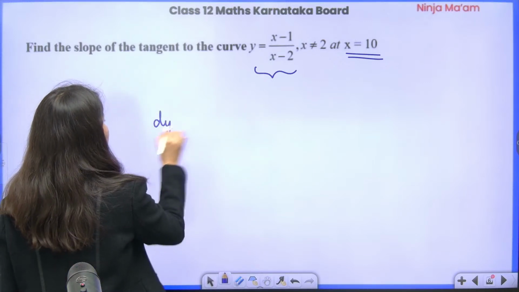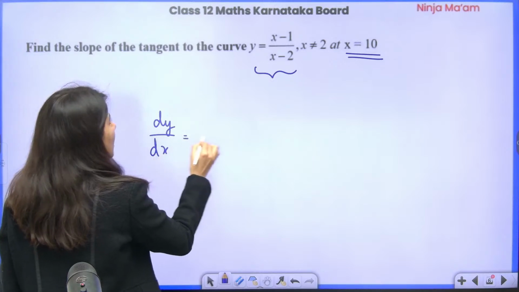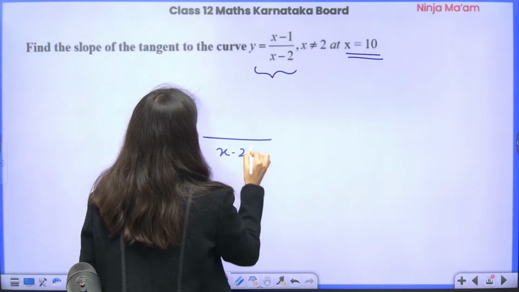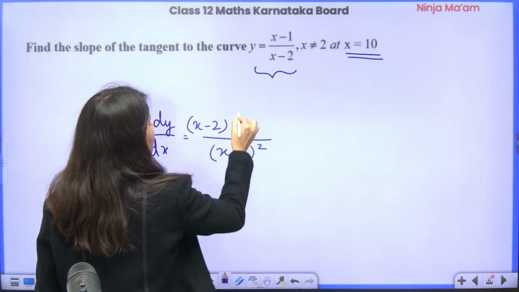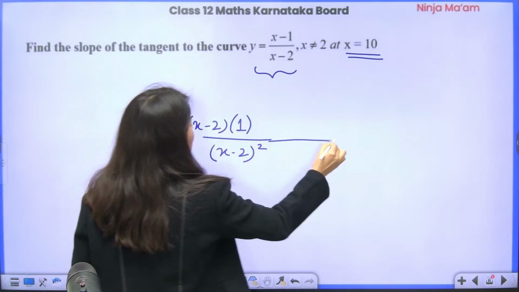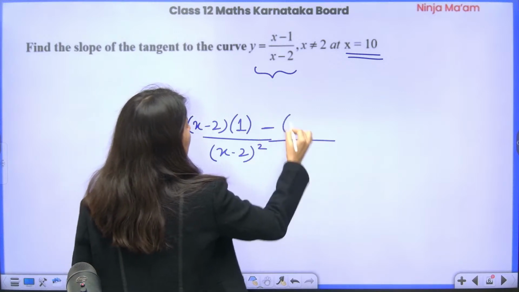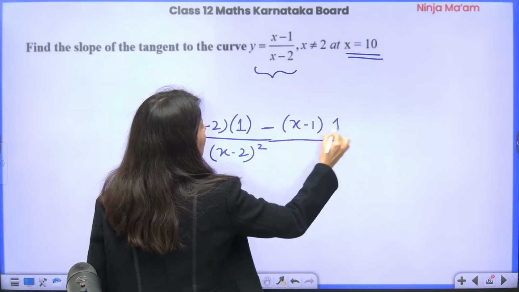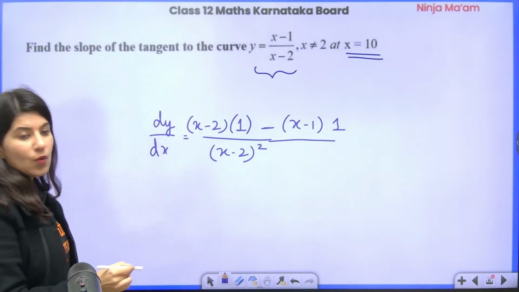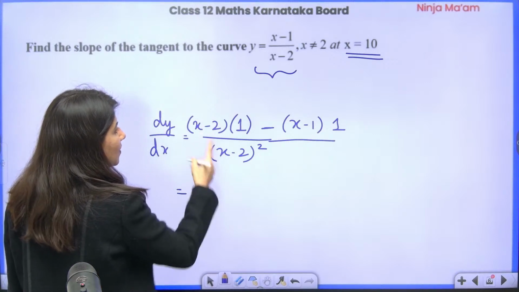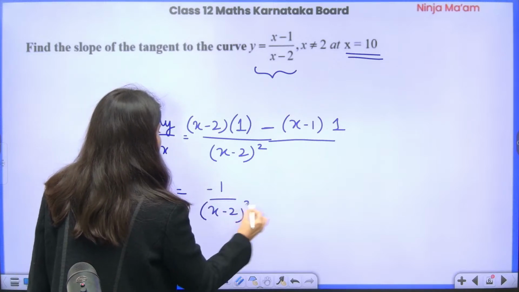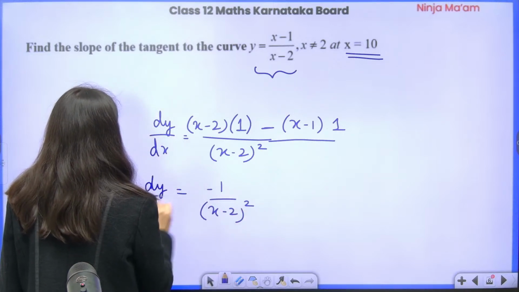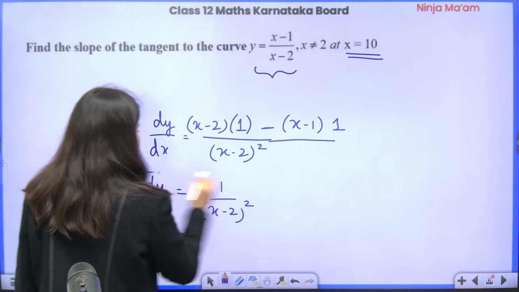So dy by dx: x minus 2 whole square in the denominator, x minus 2 kept constant, x minus 1 derivative is 1, minus, this time x minus 1 kept constant and derivative of x minus 2 being 1, correct? x cancels, minus 2 plus 1, minus 1 upon x minus 2 whole square is your dy by dx.